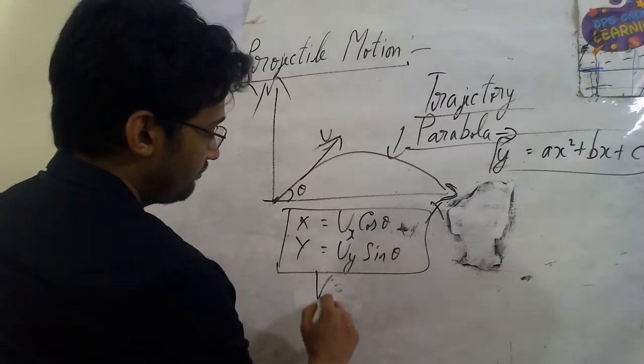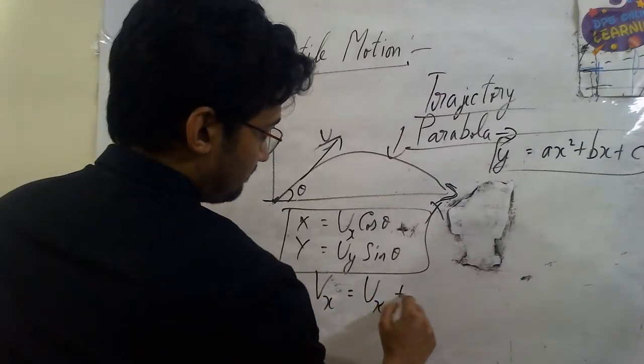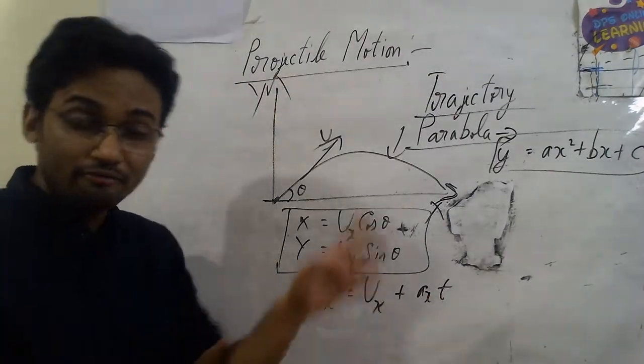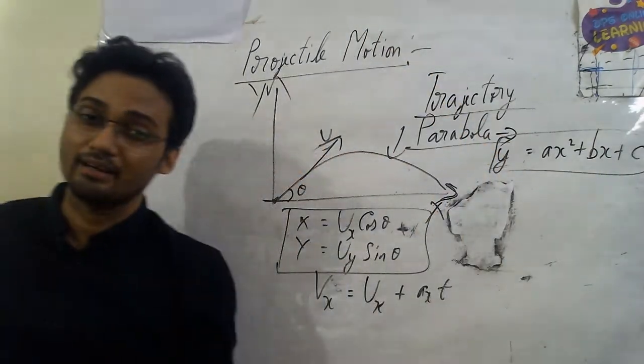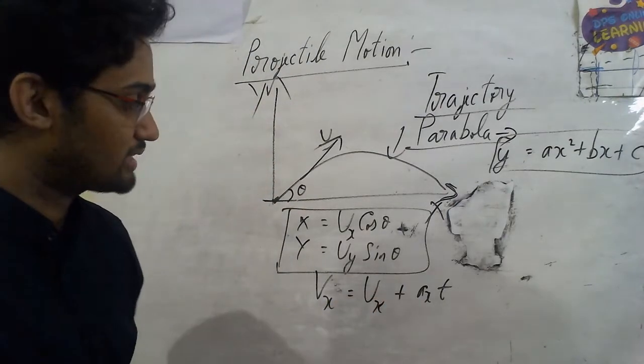One is vx in the direction of x as ux plus axt. This is from the first equation of motion which you have already learned in class 9. You recollect it? It's the same thing. That's what I will have to use over here. vx equals ux plus axt.